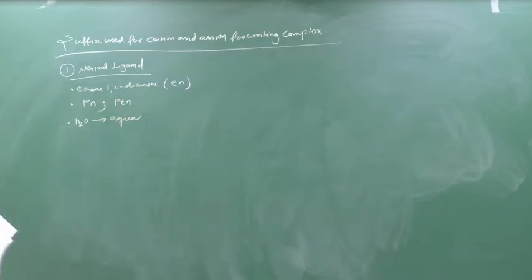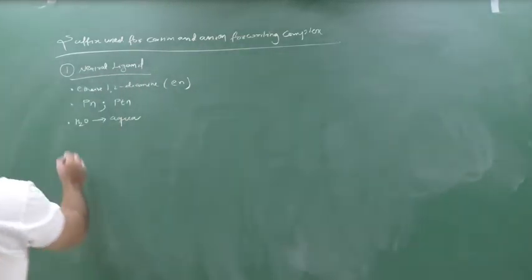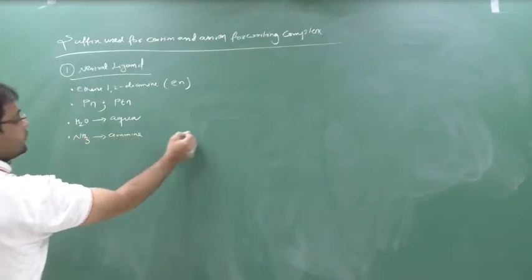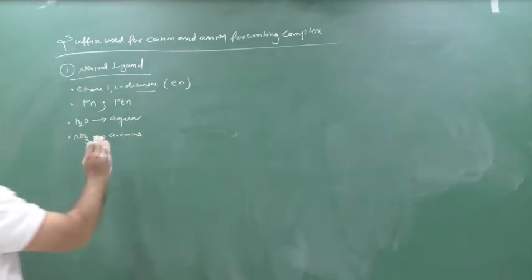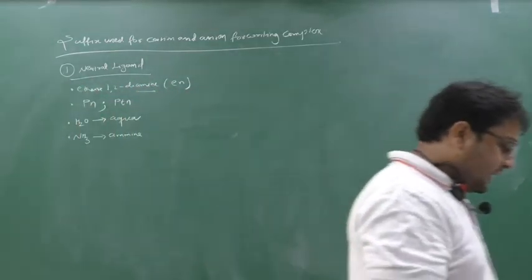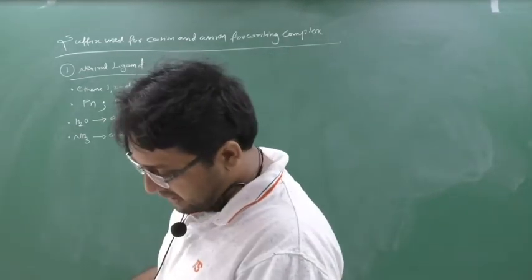So for neutral ligands, there are two parts. This type of neutral ligand, en, pn, ptn, give the name as it is. Clear? But water is coming, so you should not say water, you should say aqua, not aquo. Aquo is wrong. Aqua. Suppose ammonia is coming, then you should mention the name ammine, double m. If you write amine, wrong. In ethane 1,2-diamine, only one m, but for ammonia especially, remember, double m will come. So for NH3, what did you write? Ammine. Clear?